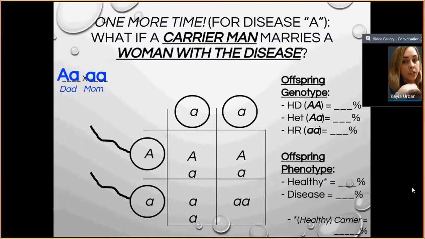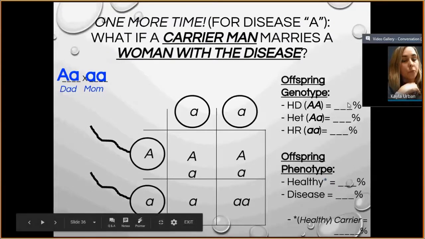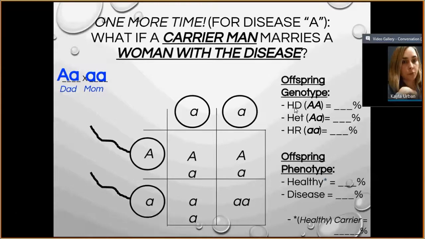So if we look at our genotype percentages, we're going to have 0% homozygous dominant. And when you're doing a lot of your homework stuff, it is okay with me if you abbreviate the way it's abbreviated here. Capital H, capital D for homozygous dominant, HET for heterozygous, HR for homozygous recessive. That is fine with me, but you do need to know the full term. You just don't have to write it out fully every single time. That would be crazy given the amount of punnett squares you're going to be doing.